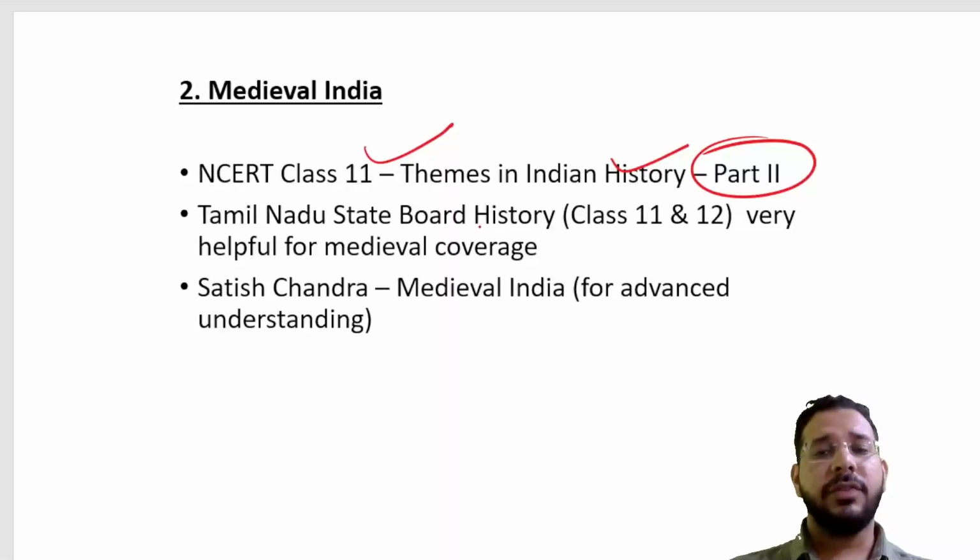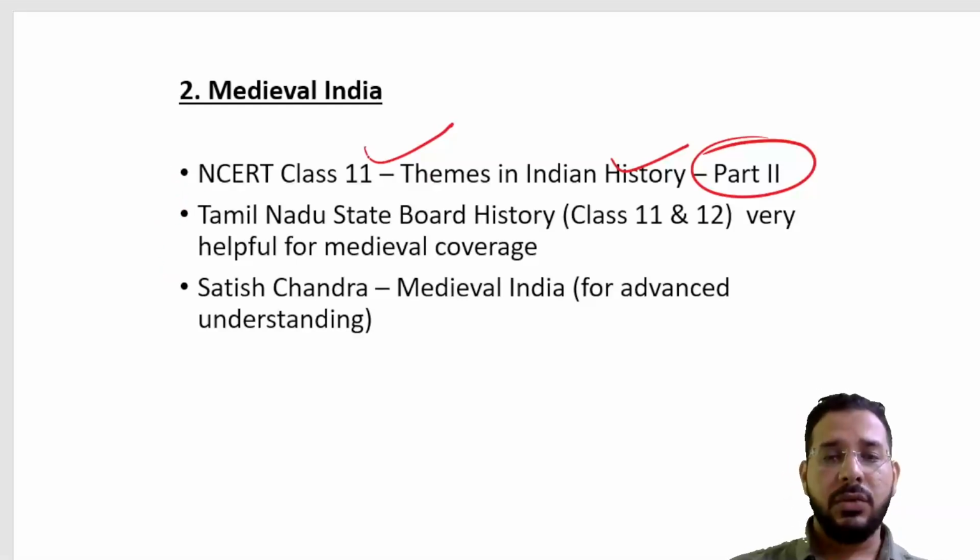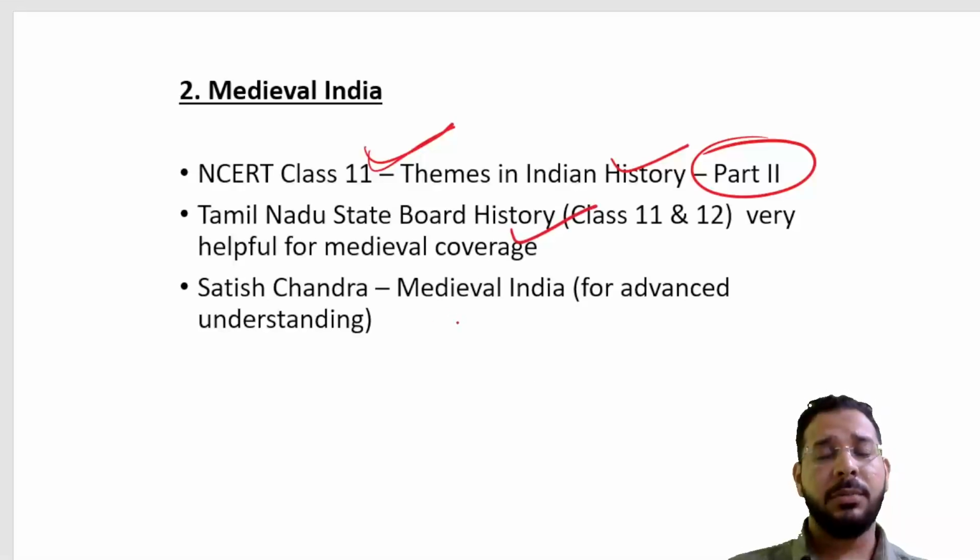I am mentioning 3-4 sources, that does not mean you have to study all those sources. You can pick one source. Either you study this, or Tamil Nadu board history books, or Satish Chandra for medieval India.